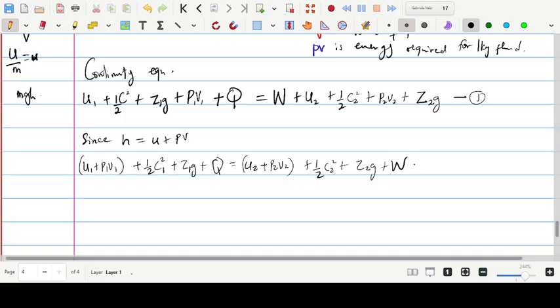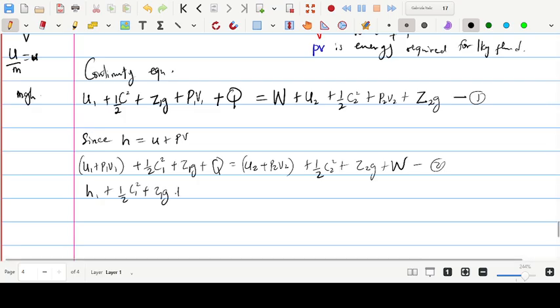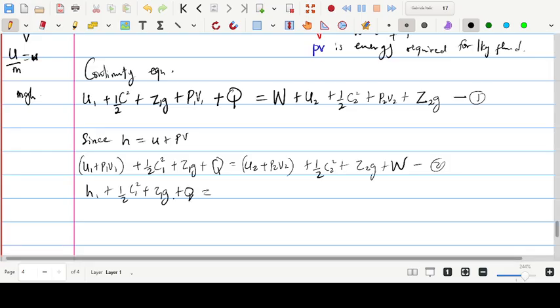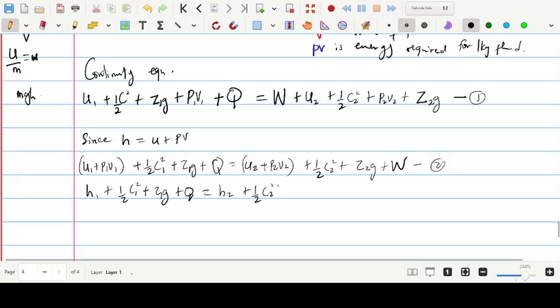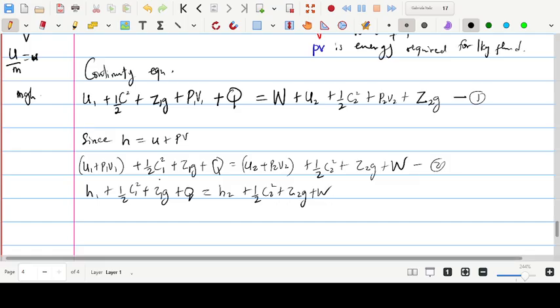So this one can now be written as what? Equation 2. Let us now substitute. We are going to have H1 plus half C1 squared plus Z1G plus Q, which is the heat supplied, equal to H2, which is the specific enthalpy, plus half C2 squared plus Z2G plus work done. I hope I'm making sense.